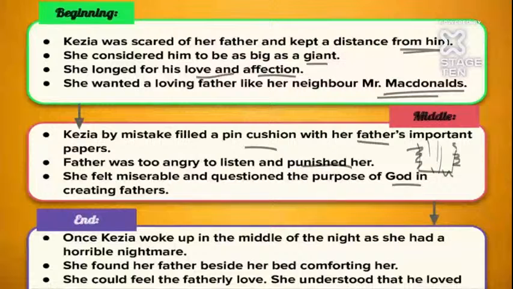Let's understand. The end of this chapter is very good. Once, Kezia's mother was ill, so she was hospitalized, and the grandmother went to the hospital with her and stayed there. Now at home were only Kezia and Alice, the cook. When her father came, he took rest and went to sleep. In the middle of the night, Kezia had a horrible nightmare. She saw that there was a butcher.